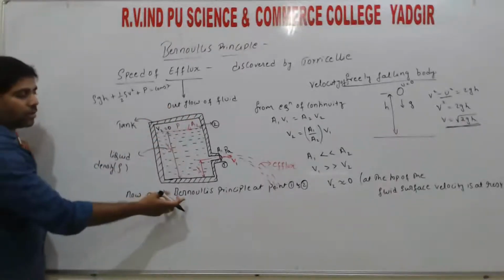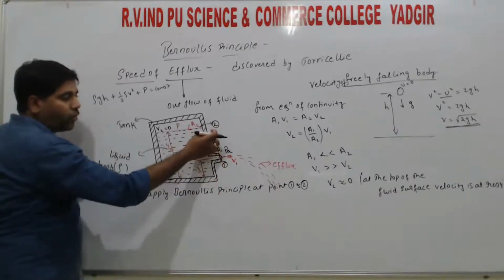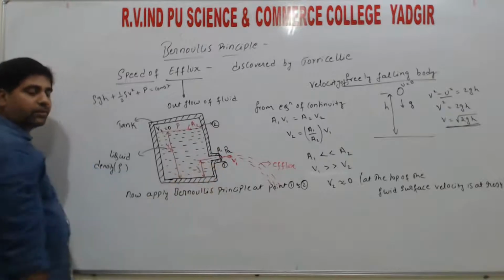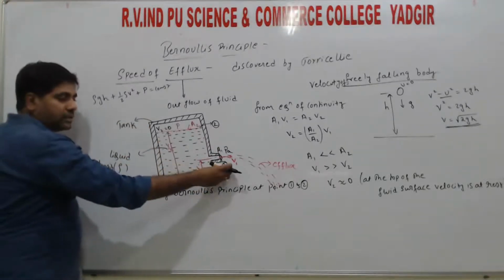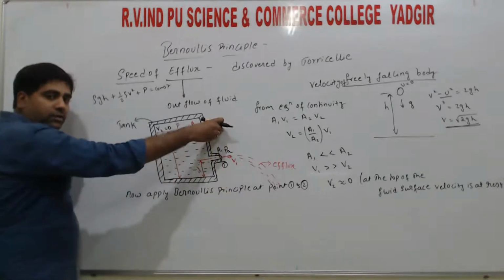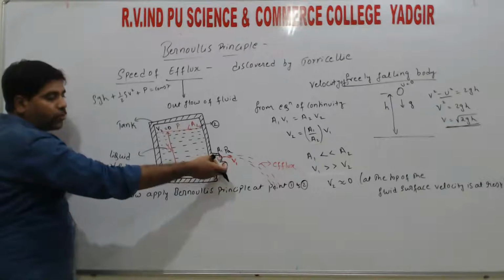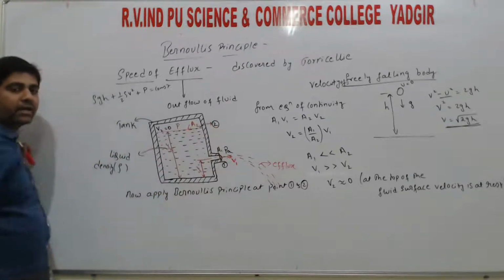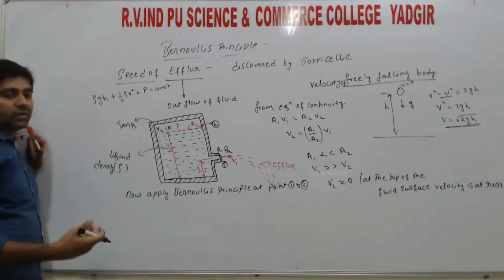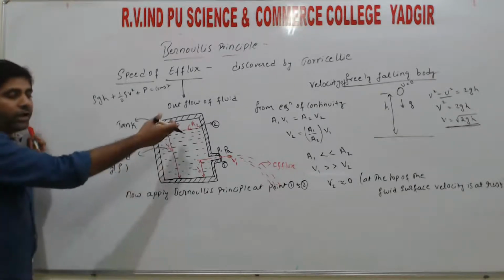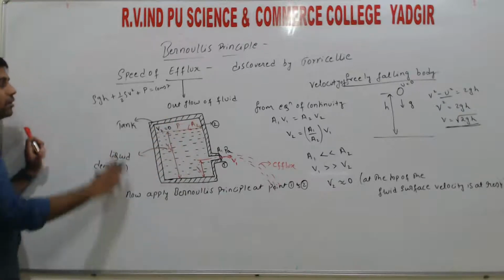So now apply Bernoulli's principle at point 1 and at point 2. So at both points we are applying Bernoulli's principle. At point 1, Bernoulli's principle is equal to Bernoulli's principle at point 2, that is, the sum of kinetic energy, potential energy and pressure energy at point 1 is equal to the sum of kinetic energy plus potential energy plus pressure energy at point 2. So whatever it is at 1, it will be the same at 2, right?